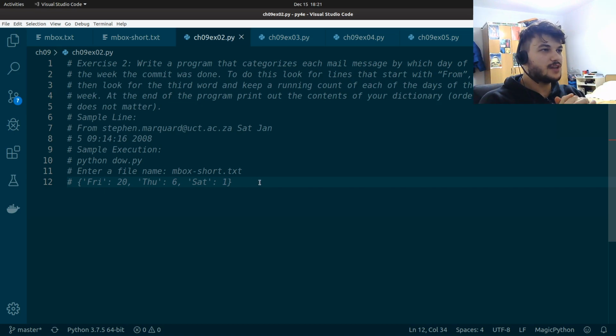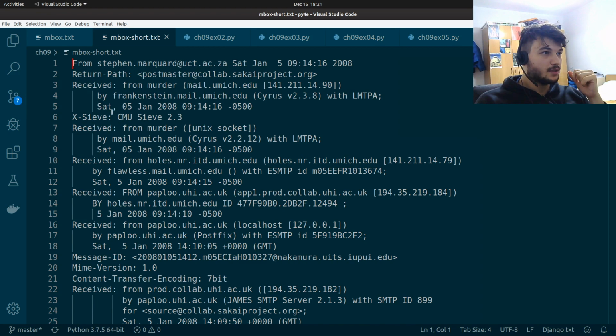In the first exercise, we're going to write a program which categorizes each email message by which day of the week the commit was done. We're going to use the email log file, for example, mbox or mbox short. You see that the day is written in the line which starts with From.